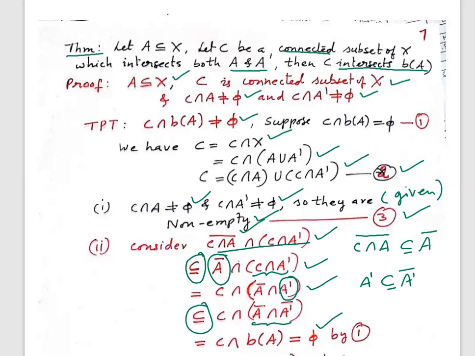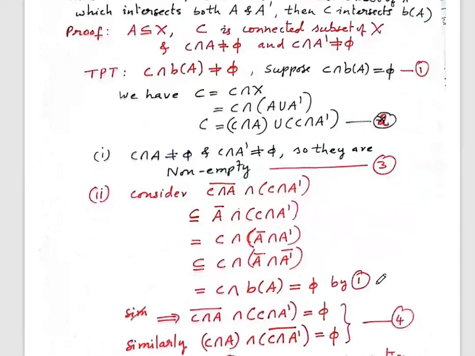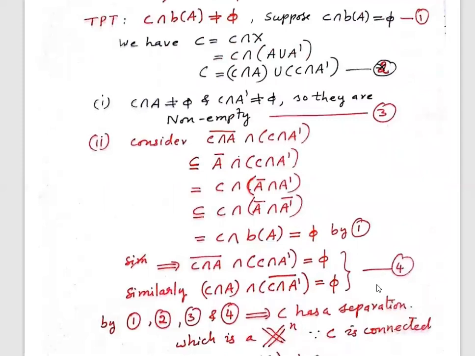So what have we proved now? We have proved that (C intersection A) bar intersection (C intersection A complement) is equal to null.